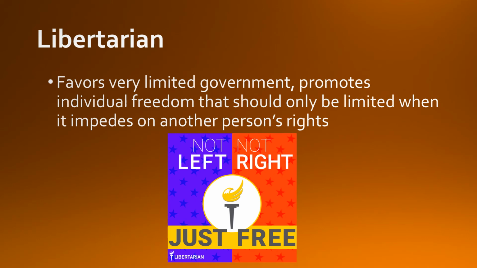But otherwise, people should be allowed to do just about whatever they want, both in terms of social and economic issues, which makes them pretty distinct from conservatives and liberals, because those two groups tend to prefer one type of freedom over the other. Liberals tend to prefer social freedoms, but not economic freedom, while conservatives tend to favor economic freedoms, but not really social freedoms. Libertarians, they want freedoms in both areas.